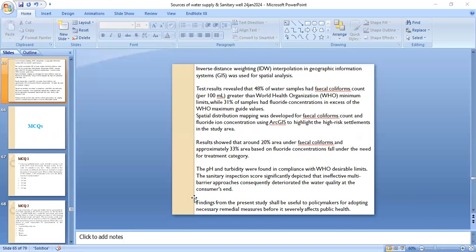Results showed that around 20% area under fecal coliforms and approximately 30 to 33% area based on fluoride concentration fall under the need for treatment category. The pH and turbidity were found in compliance with WHO desirable limits. The sanitary inspection score significantly depicted that ineffective multi-barrier approaches consequently deteriorated the water quality at the consumer's end. Findings from the present study shall be useful for adopting the necessary remedial measures before it will affect public health.